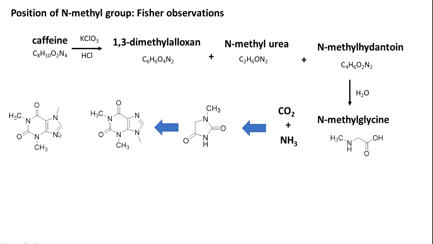So right now, with these experiments, what we have confirmed is that two rings can be there. One of them is an imidazole ring, the other is a pyrimidine ring, and methyl substitutions and double bond O's are also accounted for. The only thing we need to confirm is the placement of the methyl group on one of the nitrogens of imidazole.